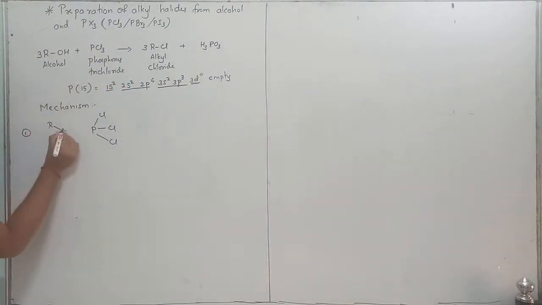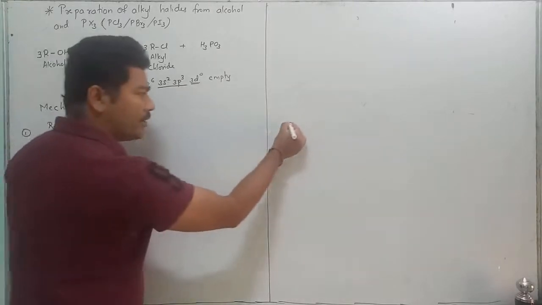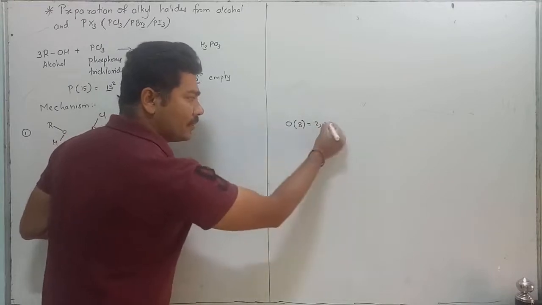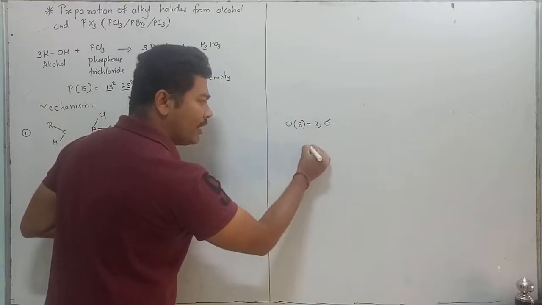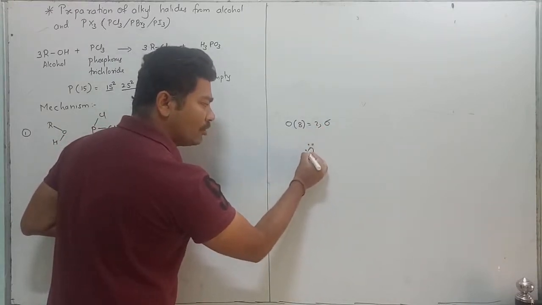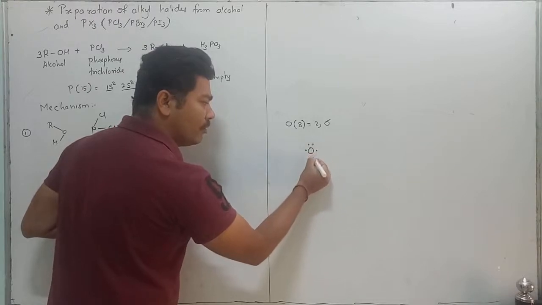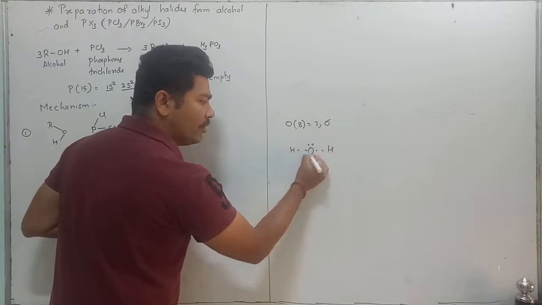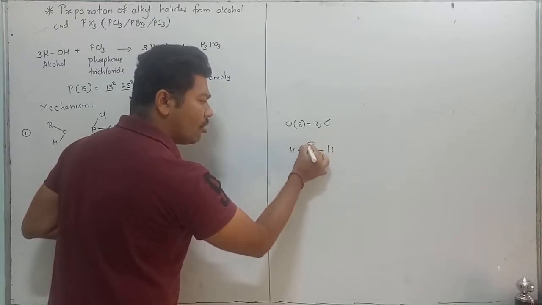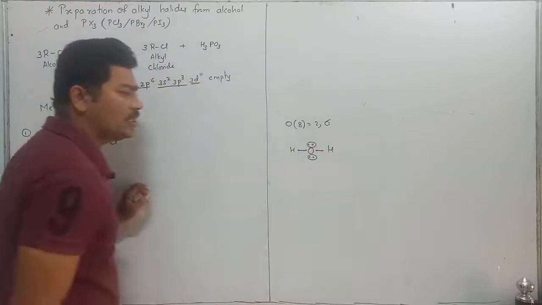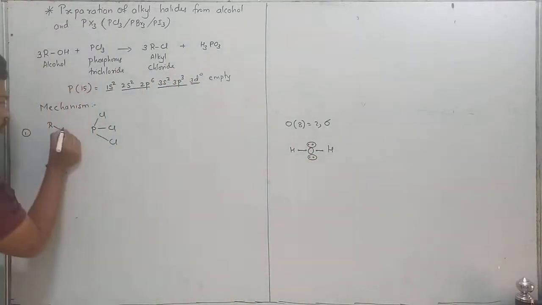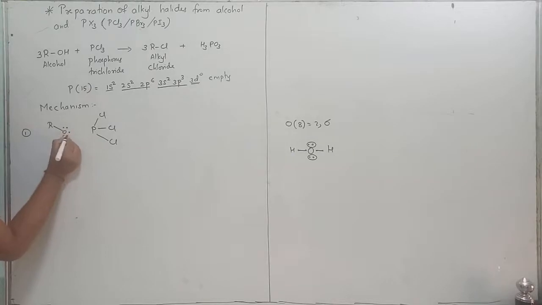Over here, oxygen has atomic number 8, so the configuration is 2,6. That means the second orbit contains 6 electrons. When it combines with hydrogen, it completes its octet, but how many electrons are pending? 4 electrons pending. The alcohol has oxygen which has 4 electrons pending.